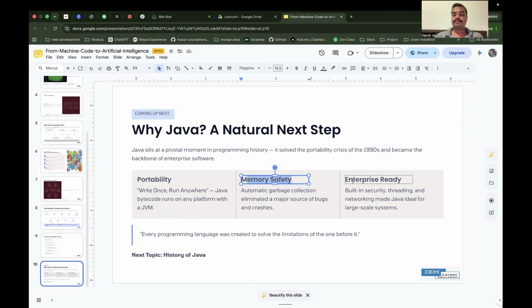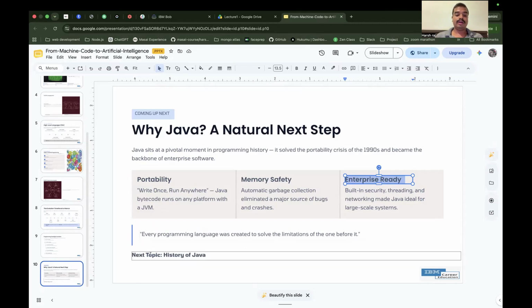We have memory safety. We can prepare enterprise-grade applications, and enterprise applications are applications used in a specific organization, and every organization wants to secure their system so that no one can get information about any organization's data. Okay, so yeah.